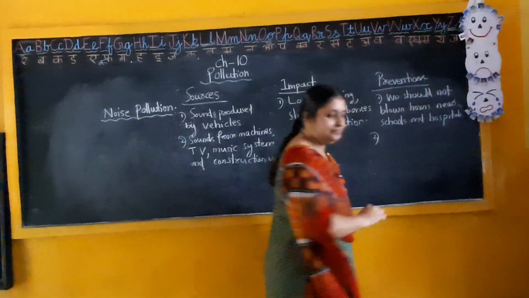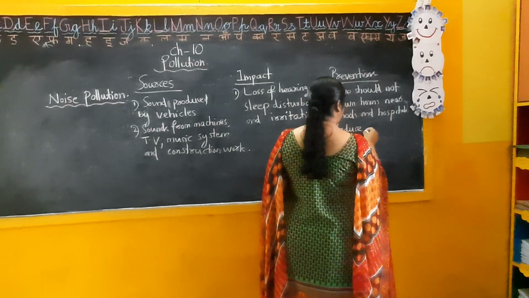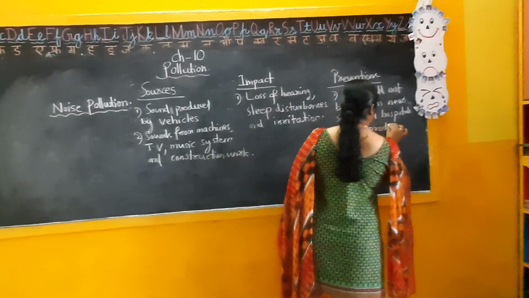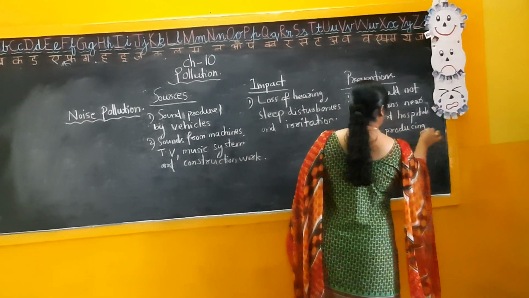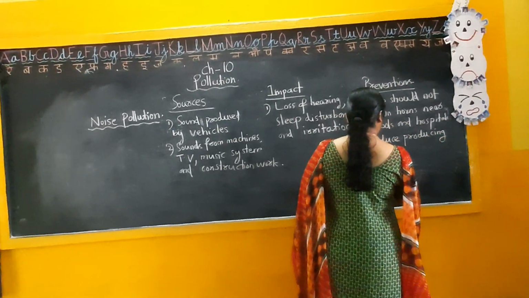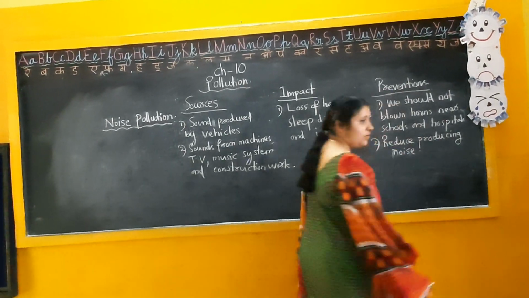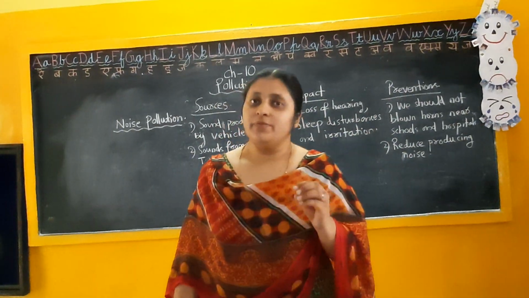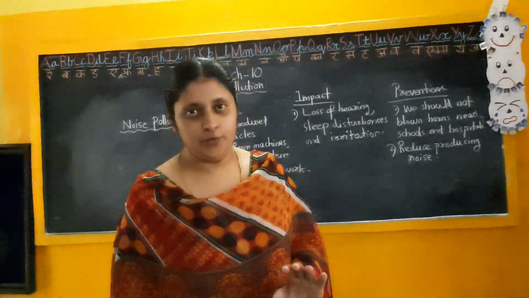And the second one, okay, these are the preventive methods we can take for this noise pollution.